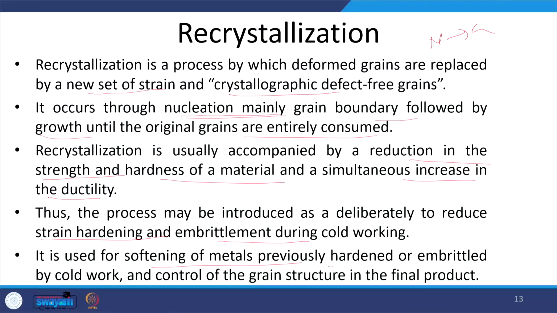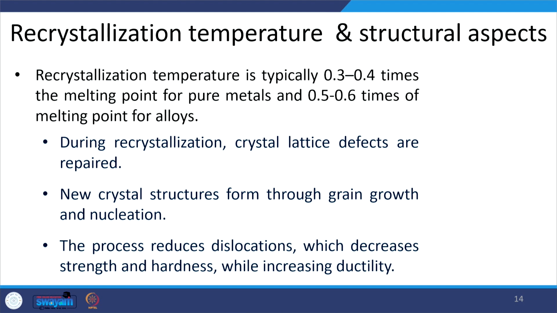This step is introduced in the process so that ductility can be restored and the material can be worked further. It is used for softening the metal which has been previously hardened or embrittled by cold working, and to control the grain structure of the final product as per the requirement of the properties.